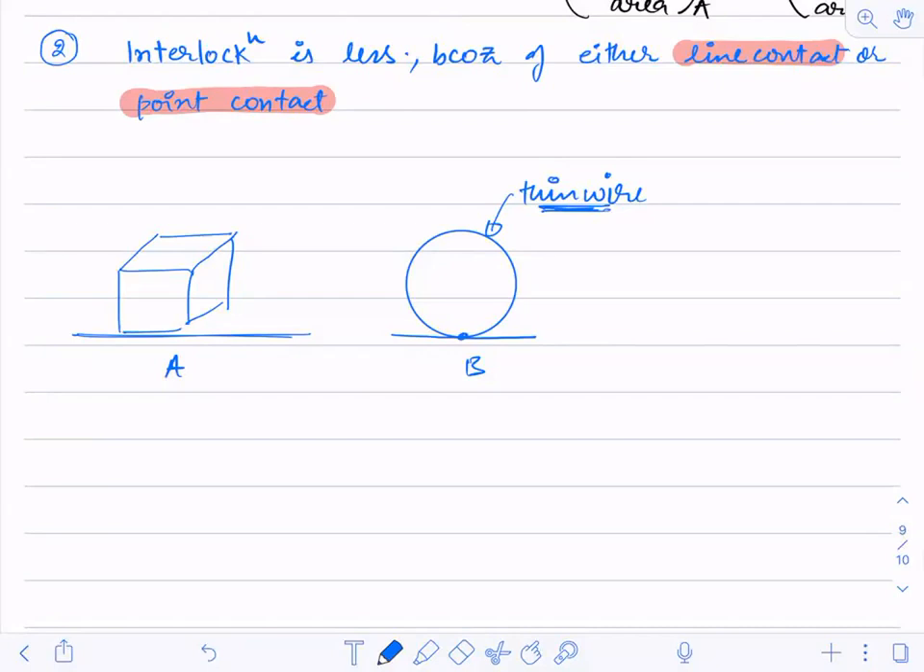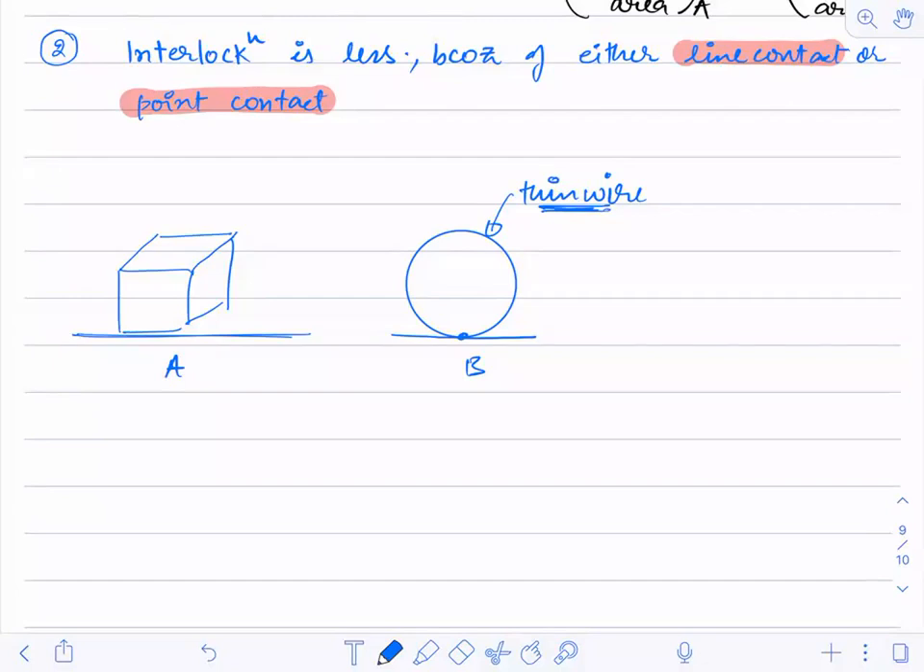Okay. So this is about, if anybody has not understood, do one thing. You take a wire, make a circle out of it and keep it on a book or a table. Just see what you are having. You are having a complete length of a line, or you are just having a point. If you can't understand, just do one thing.